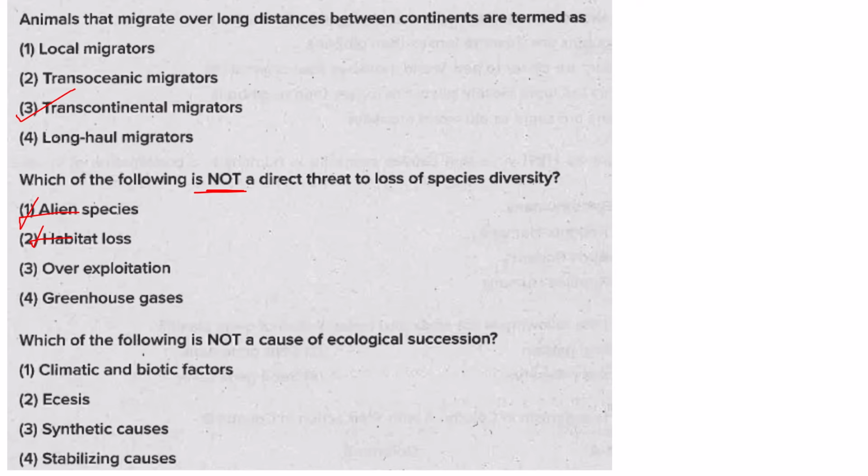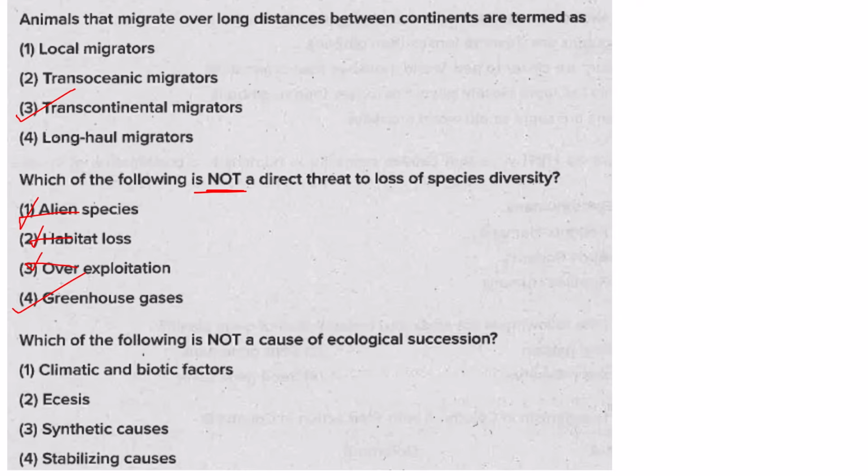Since they cannot reproduce at a faster rate, they cannot replenish themselves. So overexploitation also is a threat to loss of species diversity. But greenhouse gas is not a direct threat to the loss of species diversity.